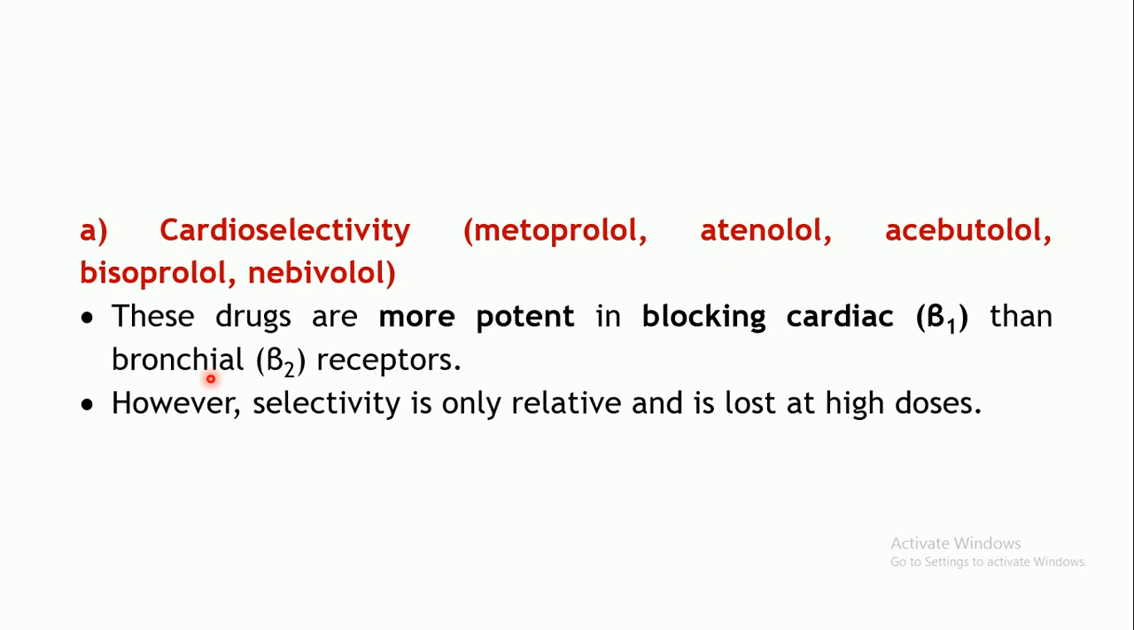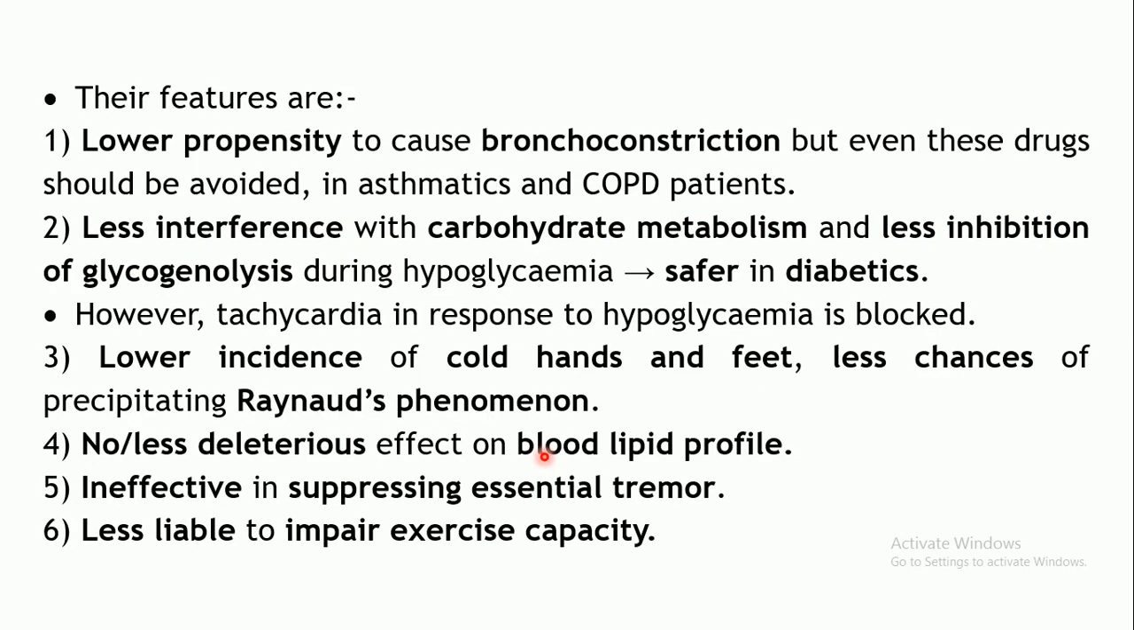So agonism or stimulation of these beta 2 receptors results in bronchodilation. So beta 2 blockage will result in bronchoconstriction. Since these agents are cardioselective, they won't block the beta 2 receptor. They are selective in blocking the beta 1 receptor. However, this selectivity is only relative, and at higher doses the selectivity may be lost. That is, they can block even beta 2 receptors at higher doses.